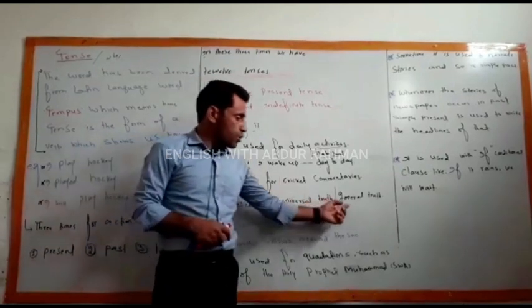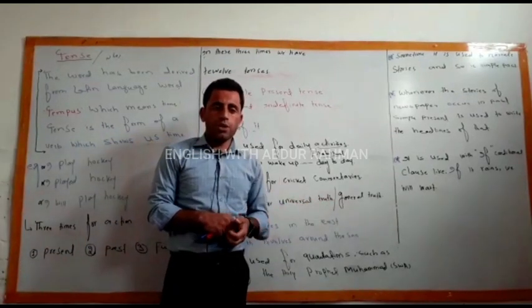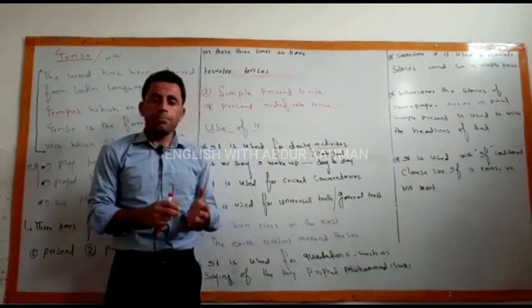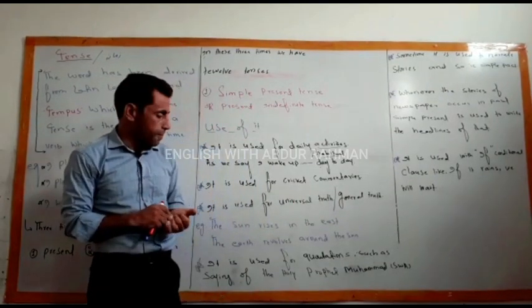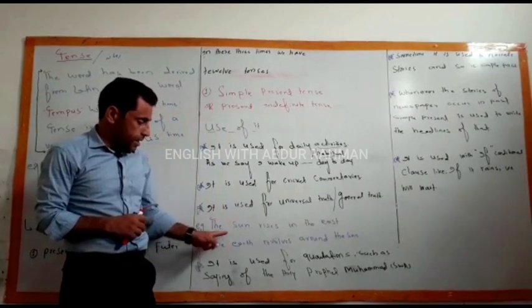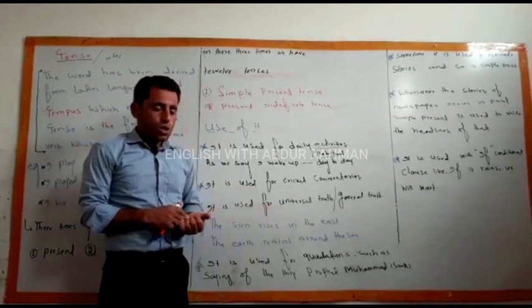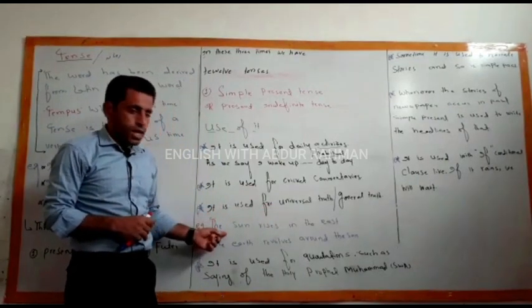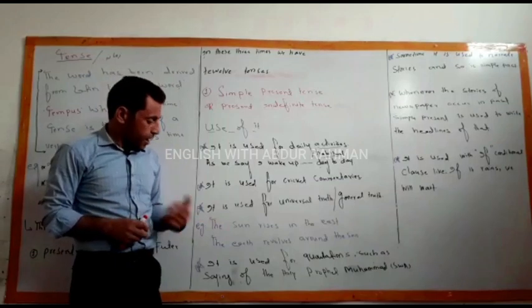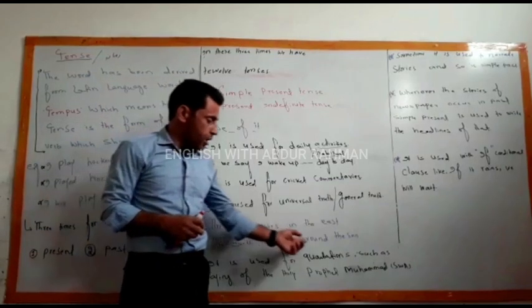Some writers use it for universal truth, general truth too. मेरा मतलब ये है कि यूनिवर्सल ट्रूथ के लिए हम सिंपल प्रेजेंट टेंस का इस्तेमाल करेंगे. इसके लिए मैंने दो एग्जांपल यहाँ पे लिखे. The sun rises in the east. So it is the sentence of, clearly we see that this is the sentence of simple present tense. Next example, the earth revolves around the sun.